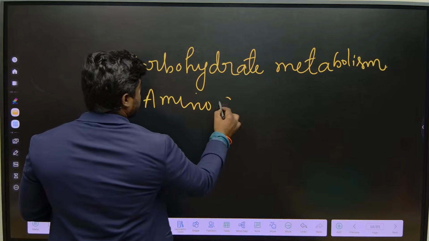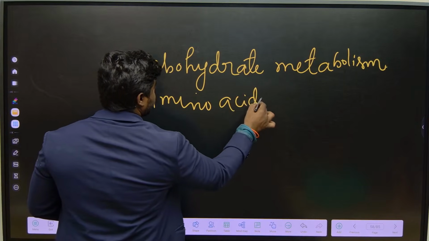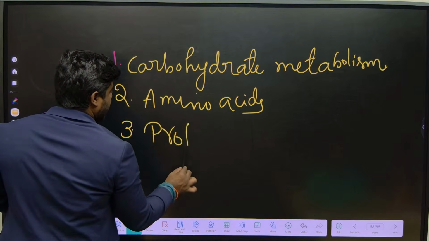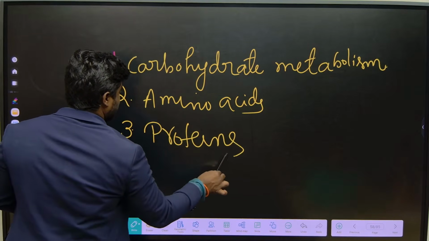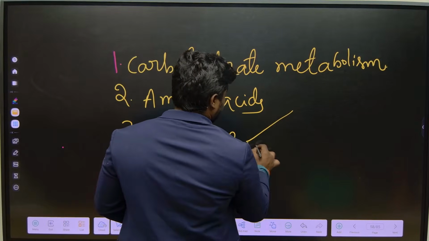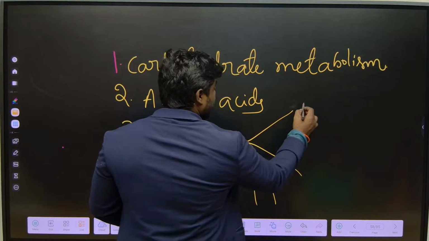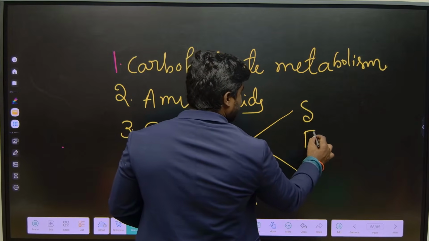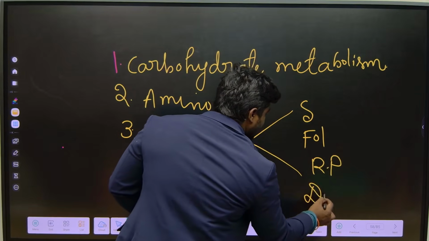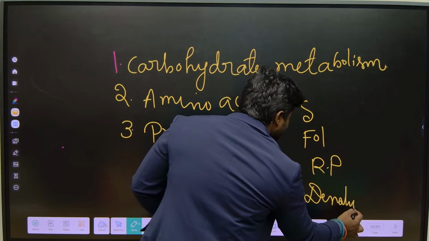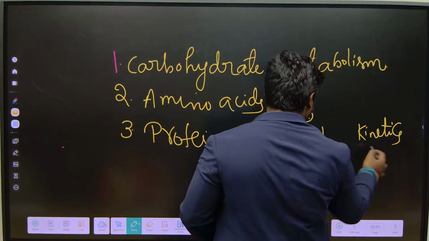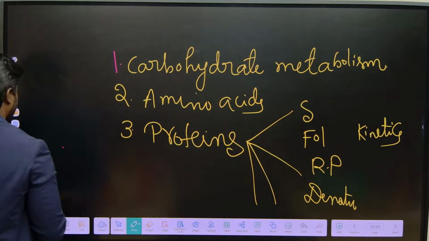Okay, the next topic is amino acids. Then the topic where we get the questions more often, that is proteins. Whenever we are reading the proteins, we have to read every aspect. We have to read protein structure, protein folding, Ramachandran plot, protein denaturation, protein kinetics. In simple words, we have to read every aspect of the protein.